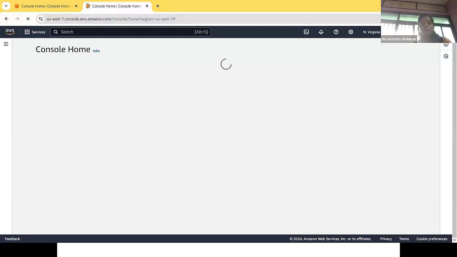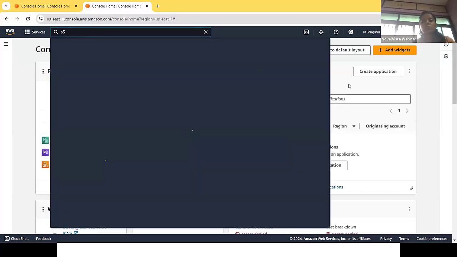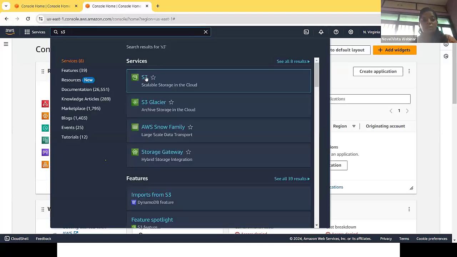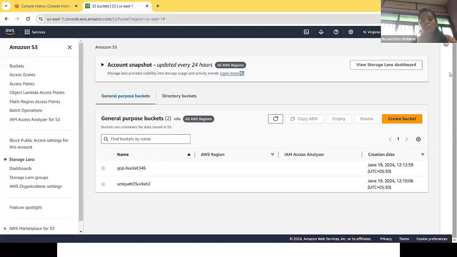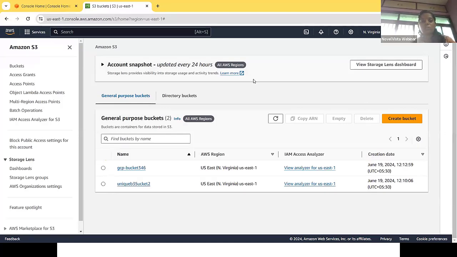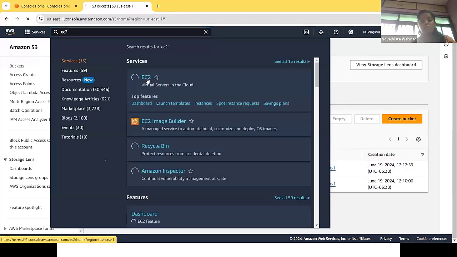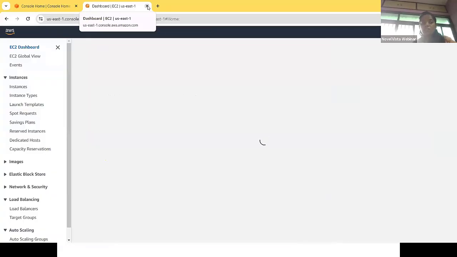Now we can check whether Devansh is able to access all the services, because we gave administrator access. Administrator access means it is able to access all the resources and all the services. So if I open S3, perfectly, we are able to access that. You can see we are able to perform any kind of operation related to the S3 service. Then if I click on EC2, perfectly, we are able to access the EC2 service. So in this way, we can create sub users or IAM users or user groups, and we can assign permissions to them as per their job functionality.